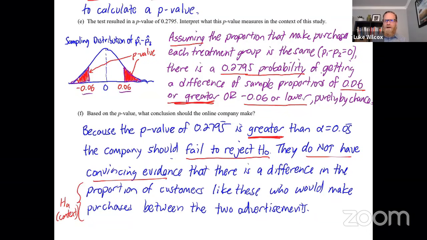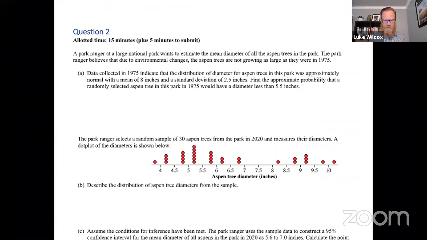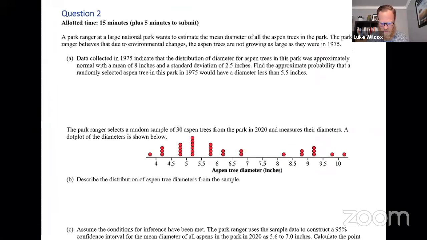So that wraps up question number 1. I hope you did okay on question number 1. That was the 25-minute question. And I think we are now ready to take a look at question number 2, which was the shorter of the two. This is the 15-minute question. So let's go ahead and jump into a new context here. So totally new problem. Let's go ahead and take a look at the setup on this one.